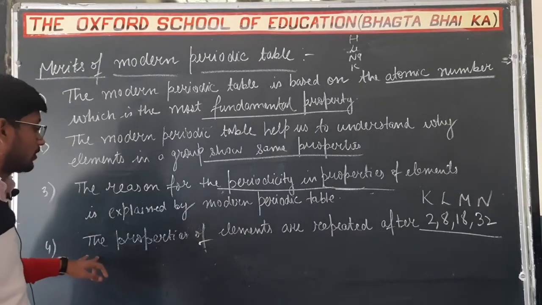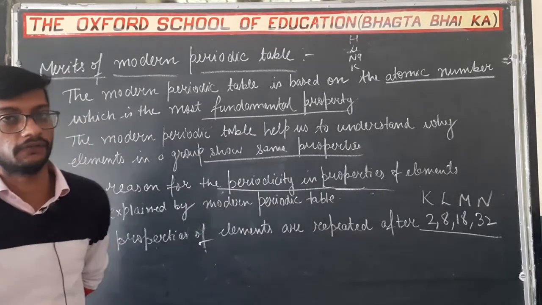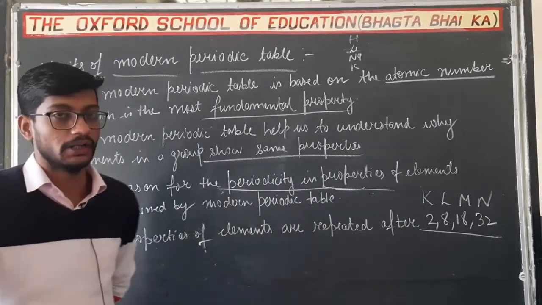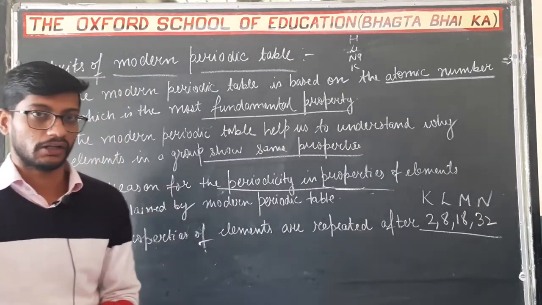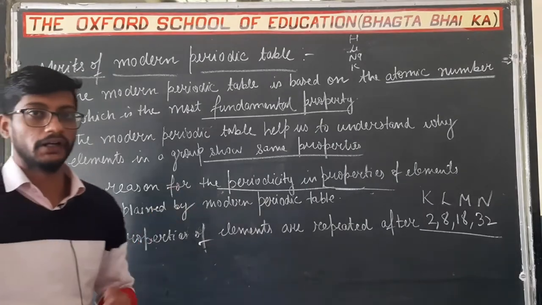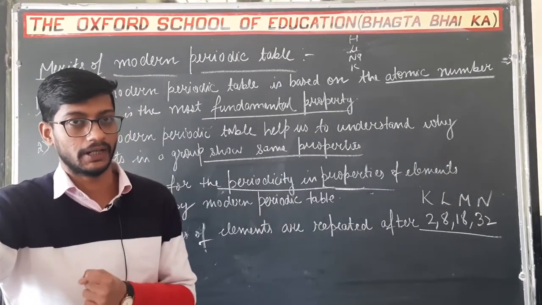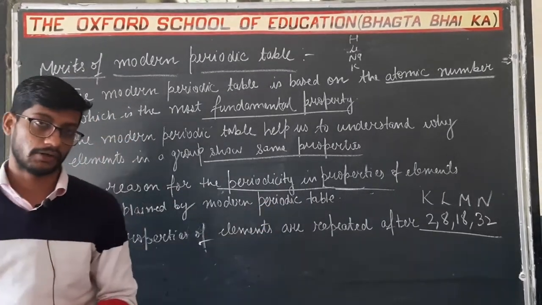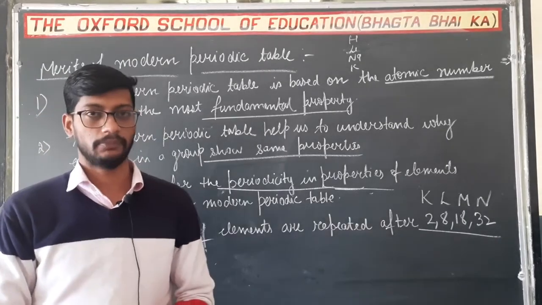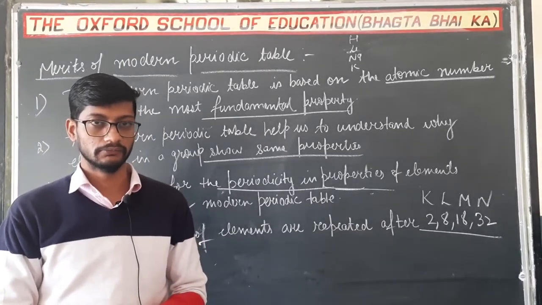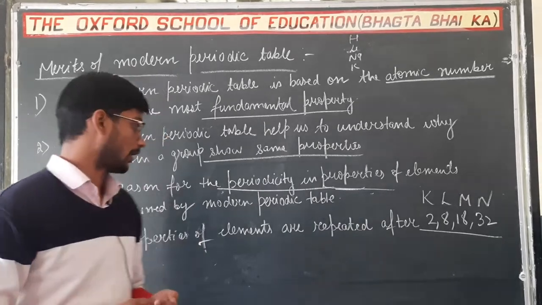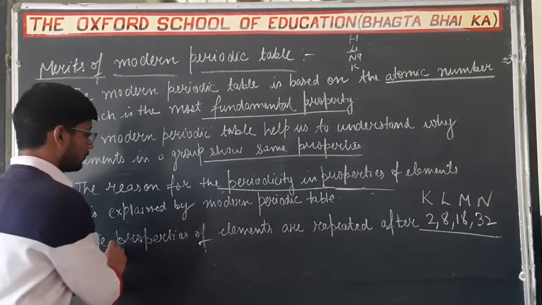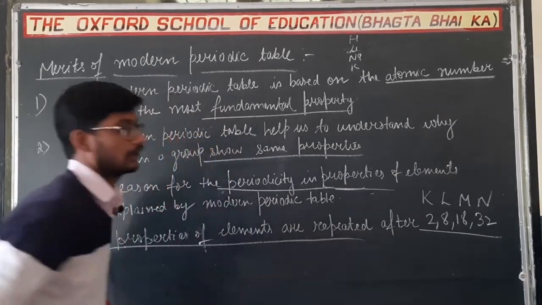And the fourth one is the properties of elements are repeated after 2, 8, 18, 32, because after that the electrons are again going to be filled in the K, L, M, N shells, because these are the maximum number of electrons that can accommodate in a particular shell. And after that the electronic configuration will repeat again, and obviously the properties of elements are repeated again.